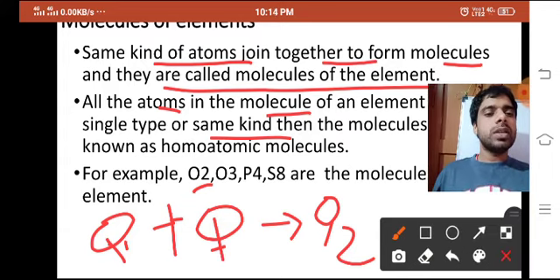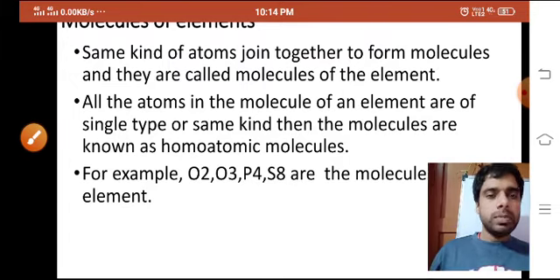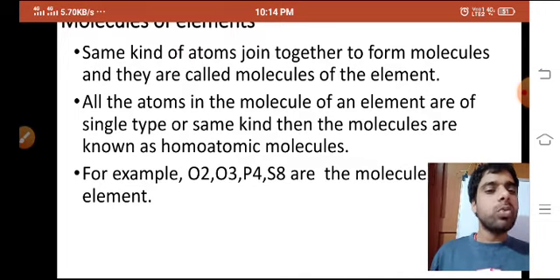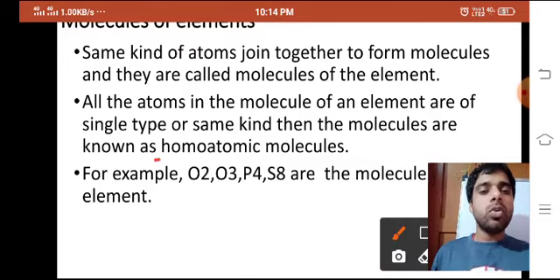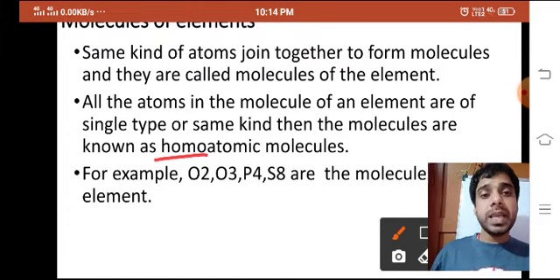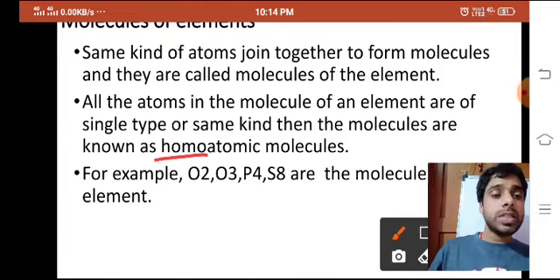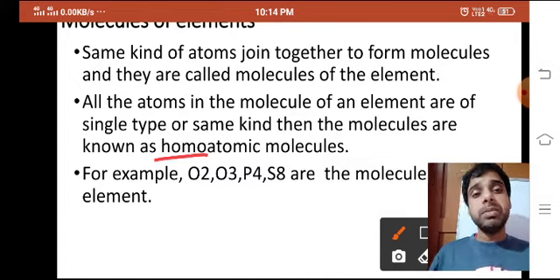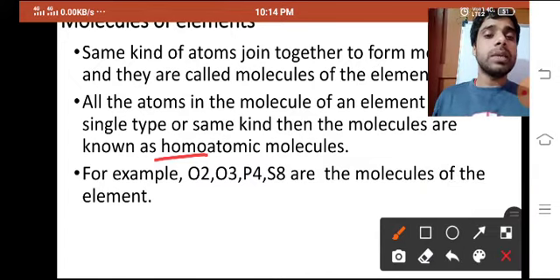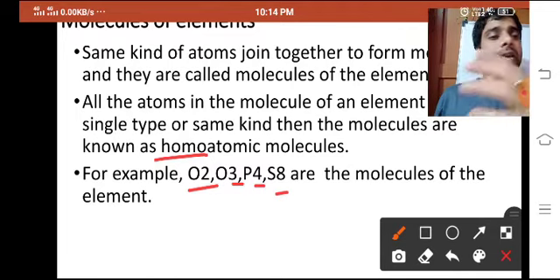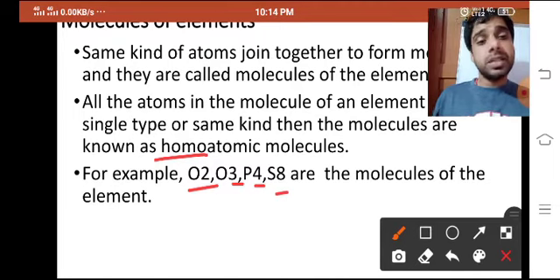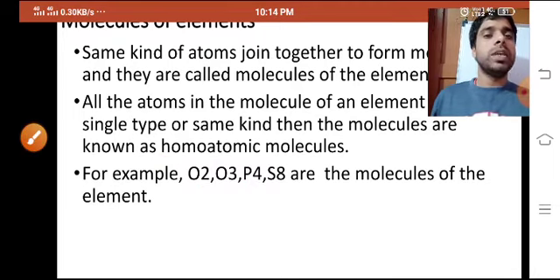So that one is what? Molecules of the same type, molecules of the element. And that is known as homoatomic. What is the meaning of homoatomic? Homo means same, atomic means atom. So when the same type of atoms combine together, they give molecules of an element. Here you can see the examples are O2, O3, P4, S8. Oxygen and oxygen will combine to give O2. O plus O plus O will give O3. P plus P plus P plus P, 4 times P, will give P4, and 8 times S will give you S8.